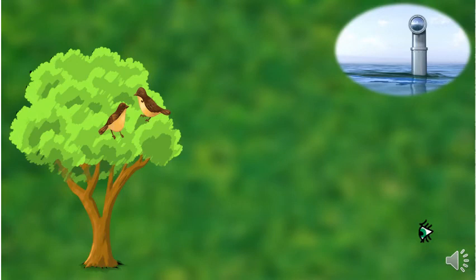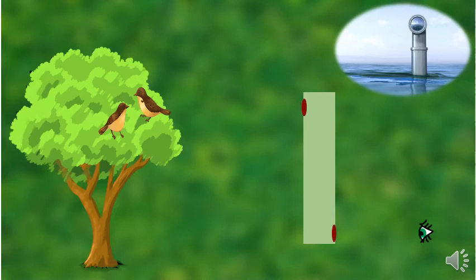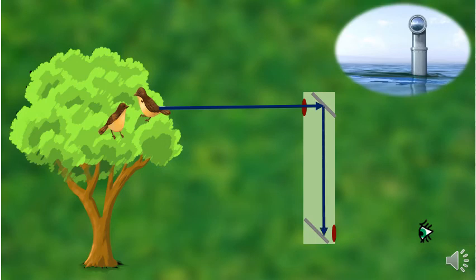Let us make one instrument. For that we will need such a box. Then we will make holes, one at the top, another at the bottom. Then we will fix two such mirrors. Then what will we get to know? The ray of light coming from the birds is coming towards the upper mirror. Then it is getting reflected towards the lower one. And then again it is getting reflected and we can see those birds. Isn't it? So this is a very nice instrument. This is called a periscope. So will you make it at home?